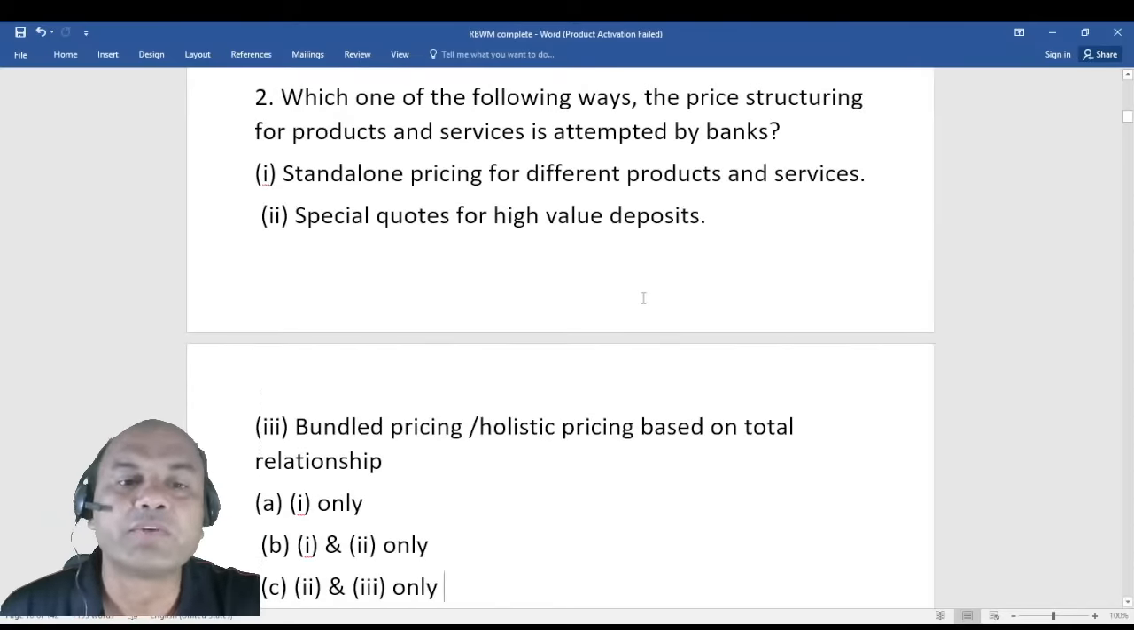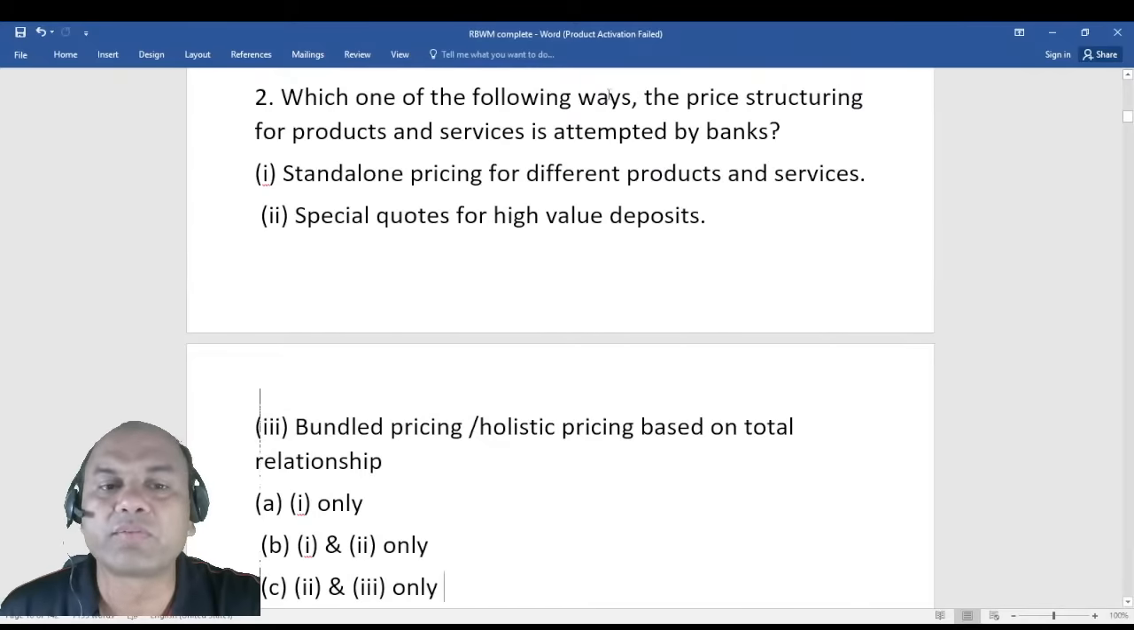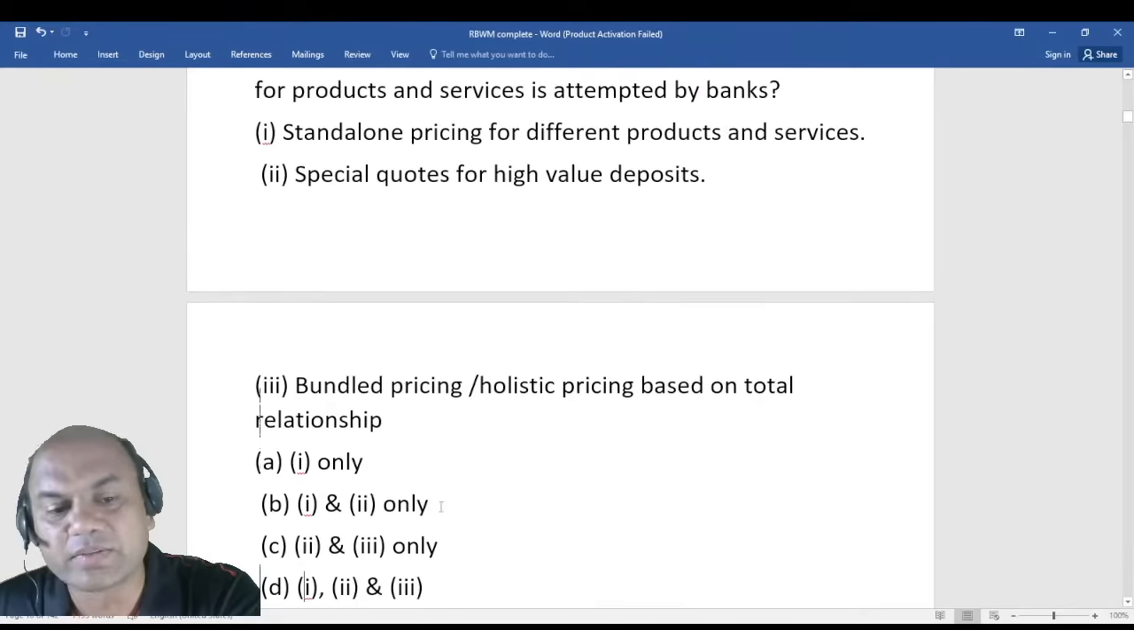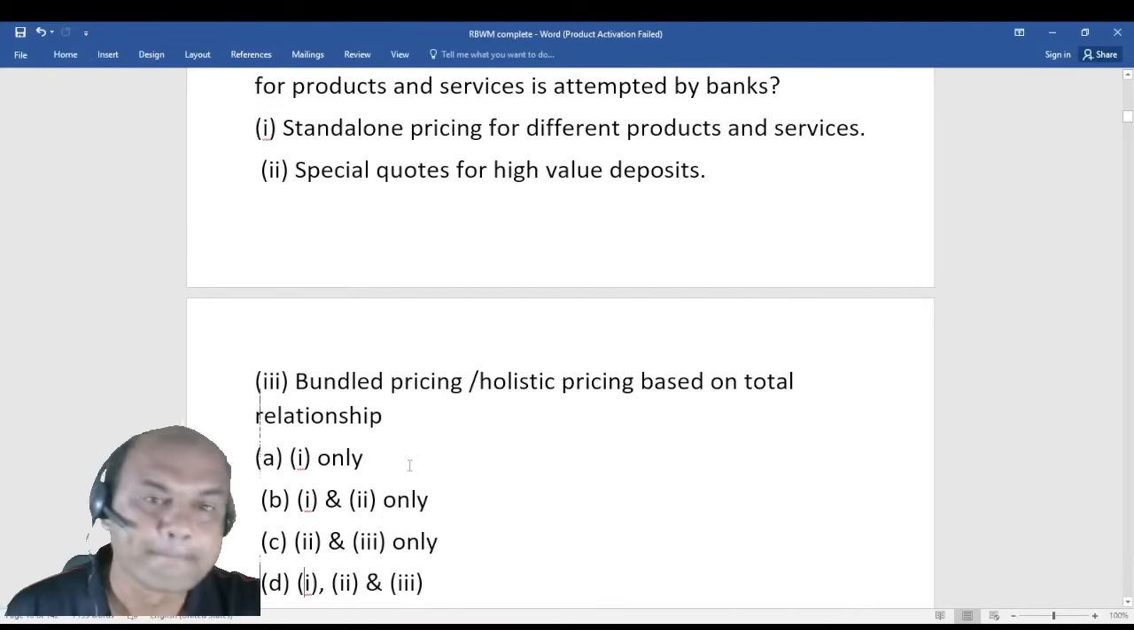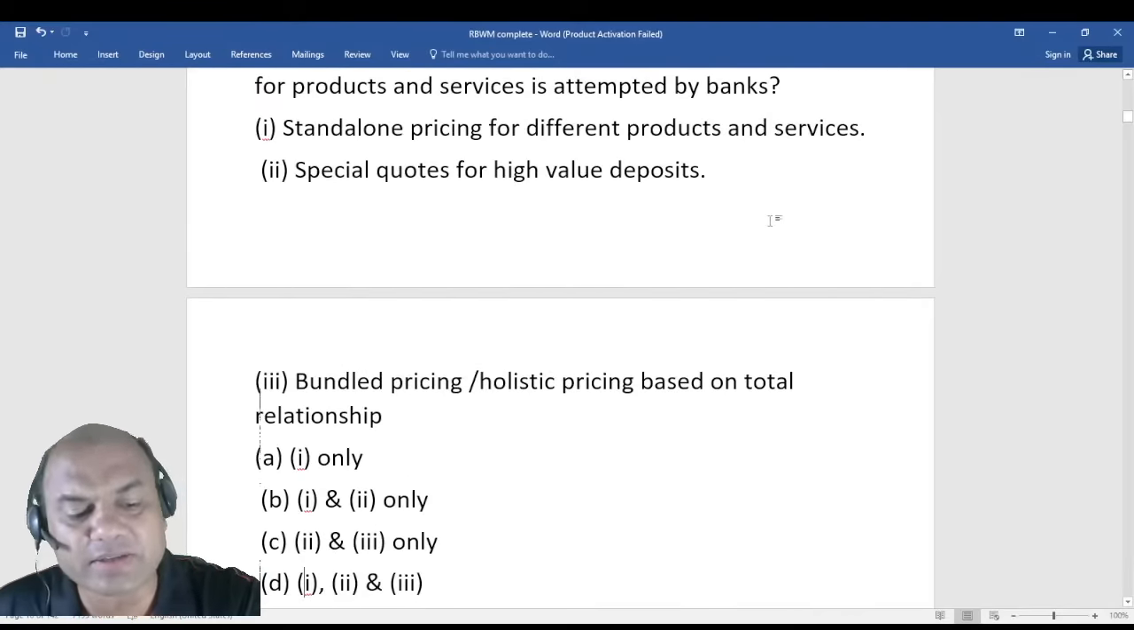Chalo, next one. Which one of the following ways the pricing structure of the products and services is attempted by the banks? Standalone pricing for different products, special codes for high value deposits, bundled pricing, holistic pricing. So one only, 1 and 2, 2 and 3, and next one is 1, 2 and 3. So for second, what is the answer?